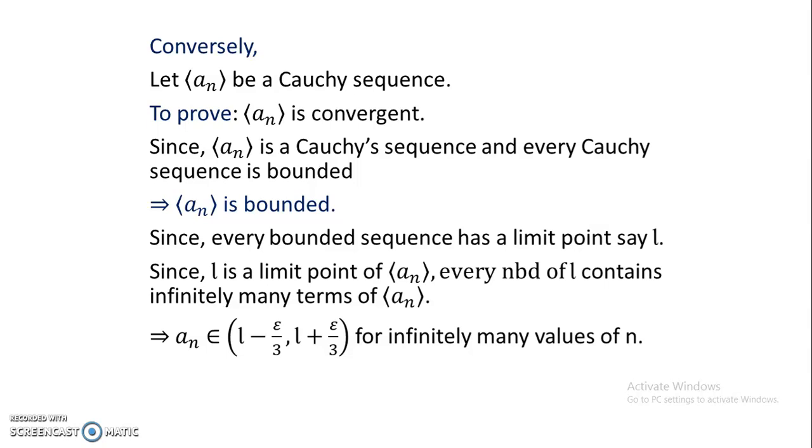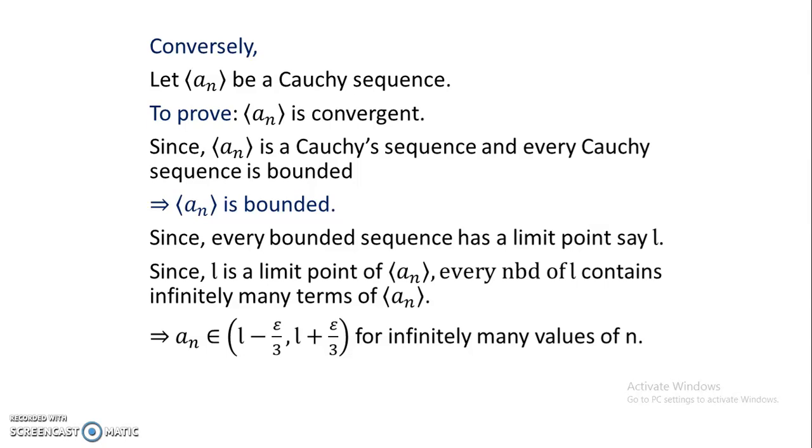Since every bounded sequence has a limit point, we can say it is L. Since L is a limit point of the sequence An, every neighborhood of L contains infinitely many terms of the sequence An, so An is a member of L minus epsilon by 3 and L plus epsilon by 3.